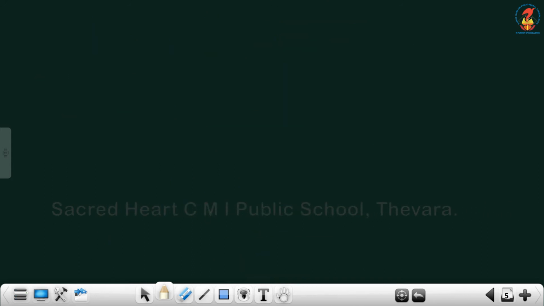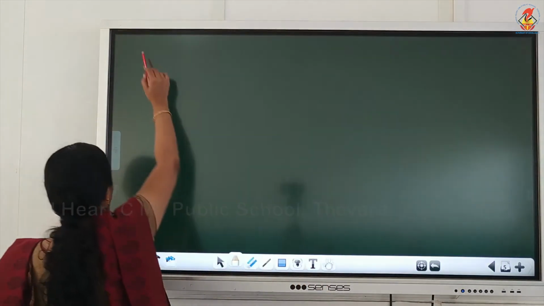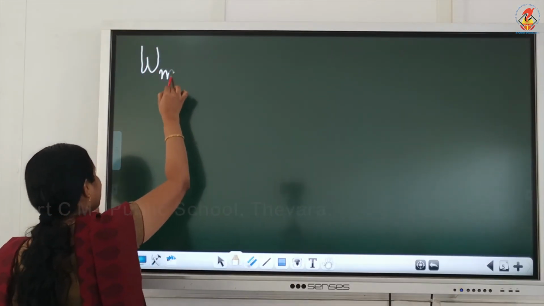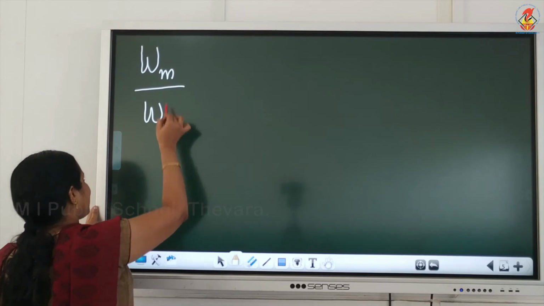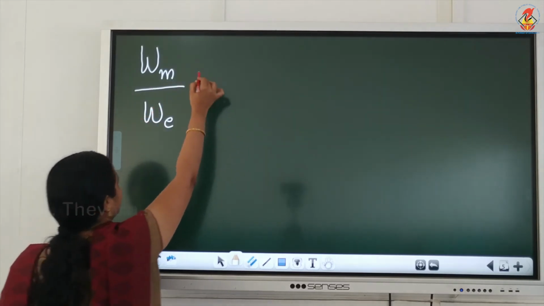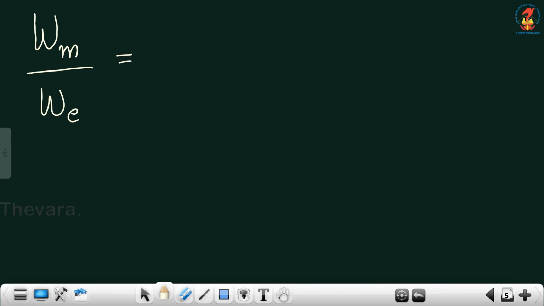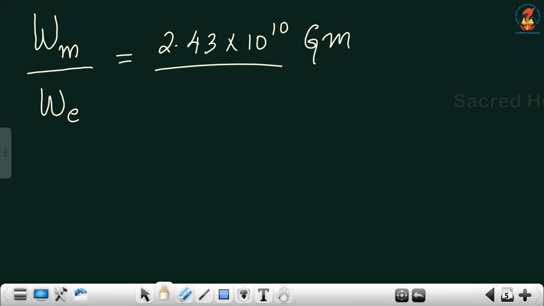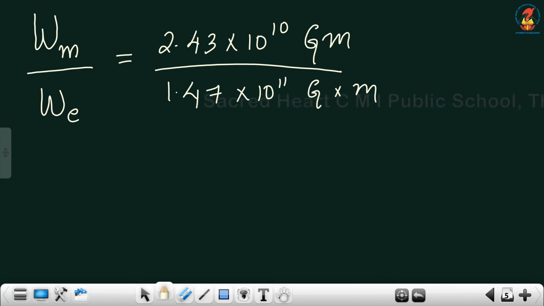Now, let us compare these two weights, that is Wm by We, the weight of an object on the surface of the moon and the weight of an object on the surface of the earth. Wm is 2.43 into 10 raised to 10 G into m, by the weight on earth, 1.47 into 10 raised to 11 into G into m.